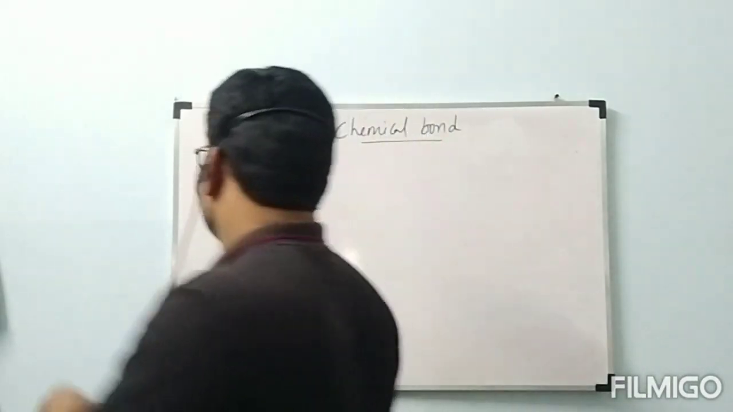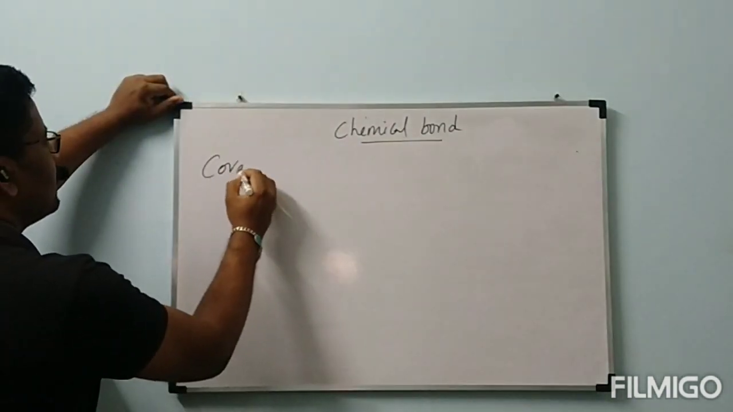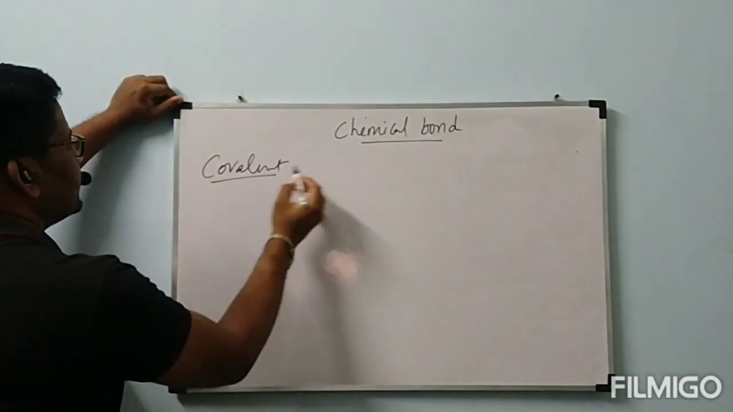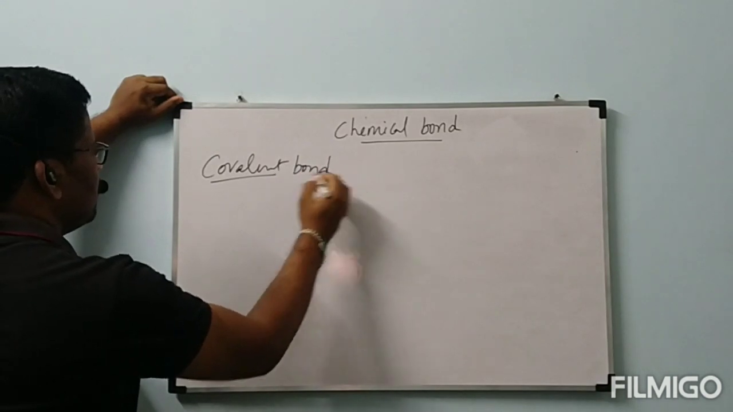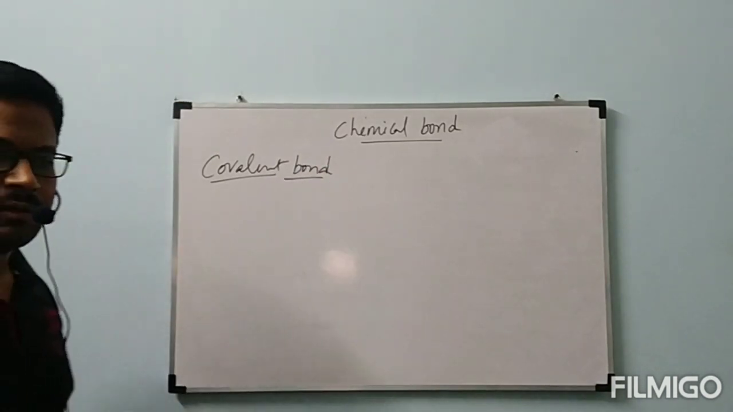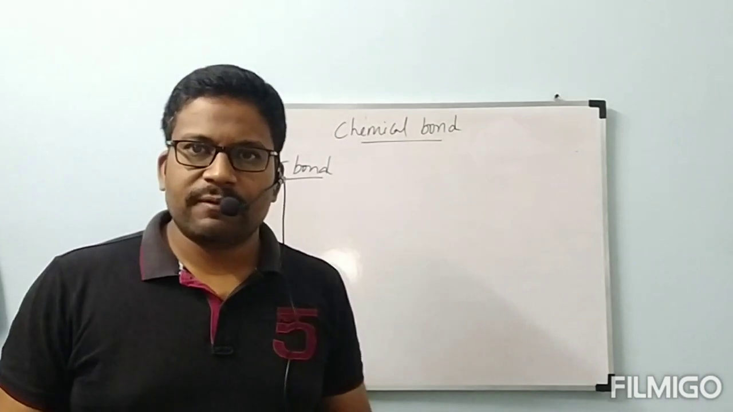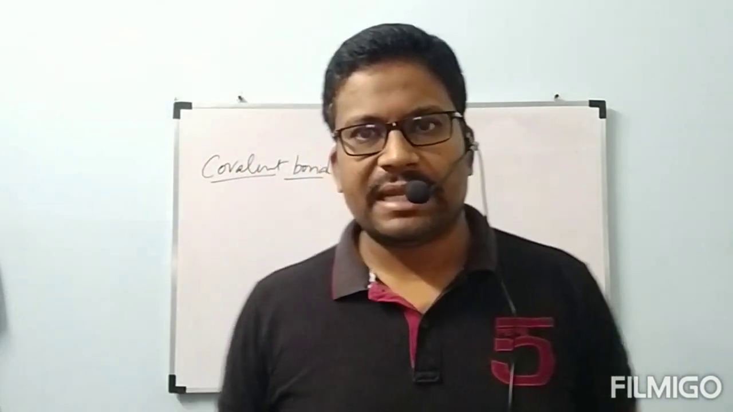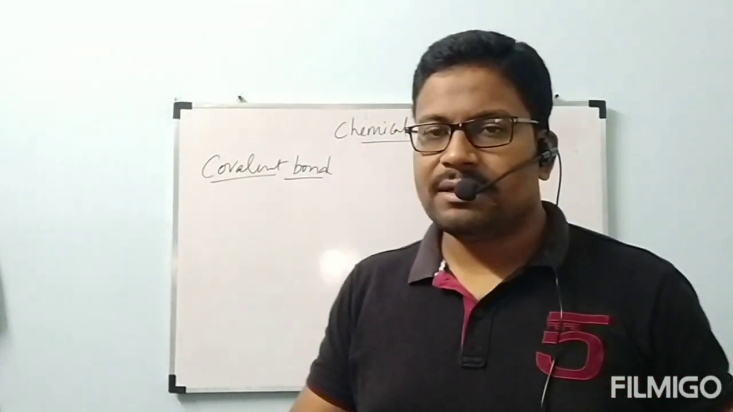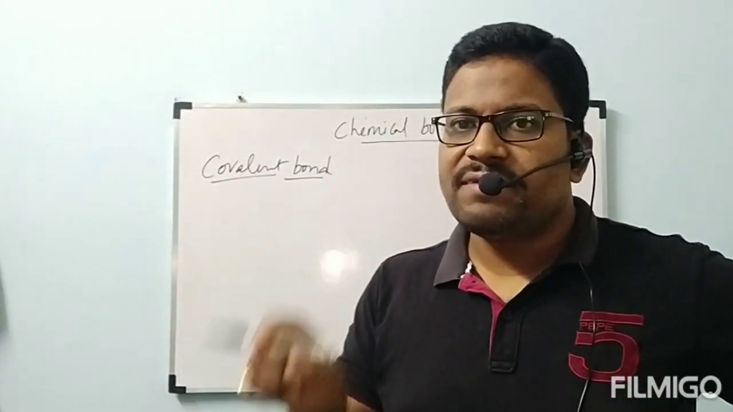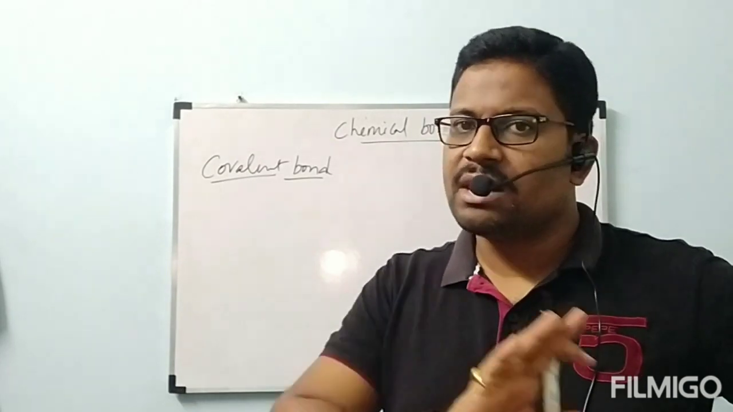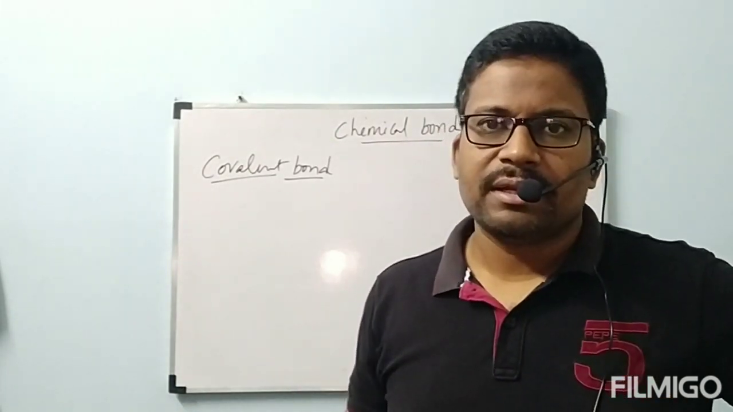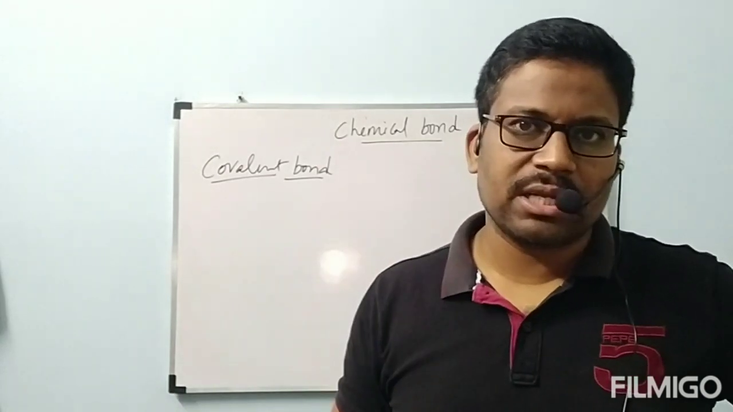Okay, now next we will go through the next bond, that is the covalent bond. Before that, one point: ionic bond is formed between metal and non-metal. But every time you see metal and non-metal, that does not necessarily mean ionic bond. There is a chance of formation of covalent bond also.